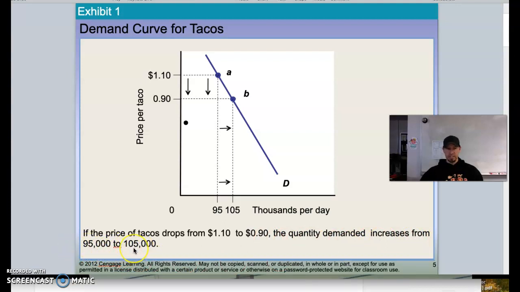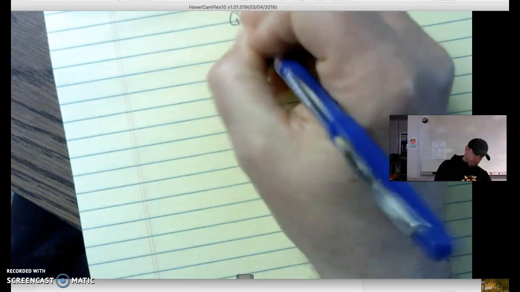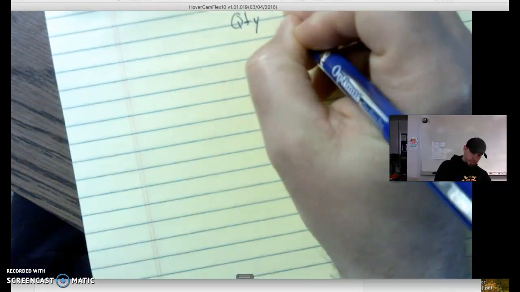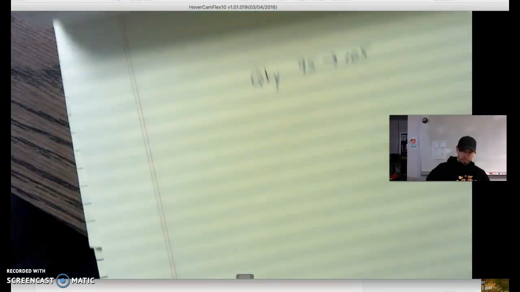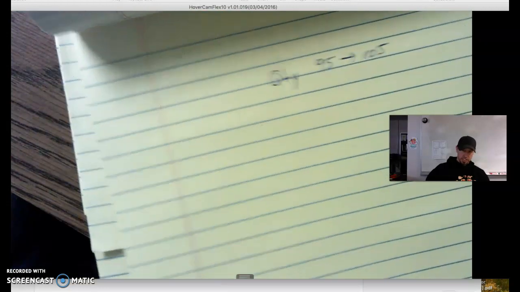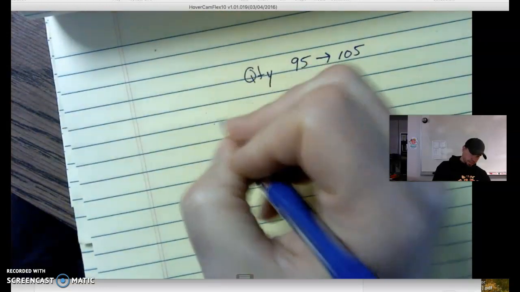We'll just say 95 and 105 to simplify our values a little bit. So when we're looking at this, we start with quantity, going from 95 up to 105. That is our quantity change, and then our price.